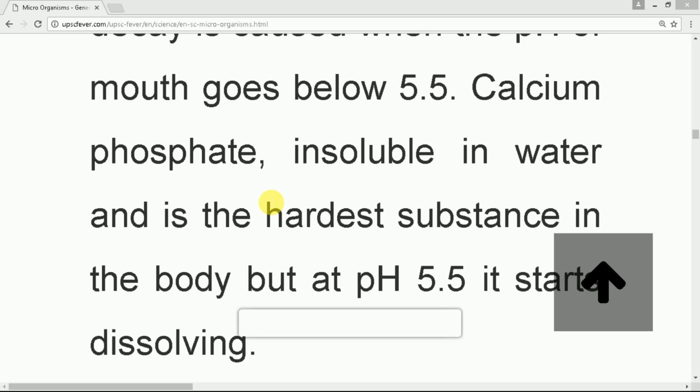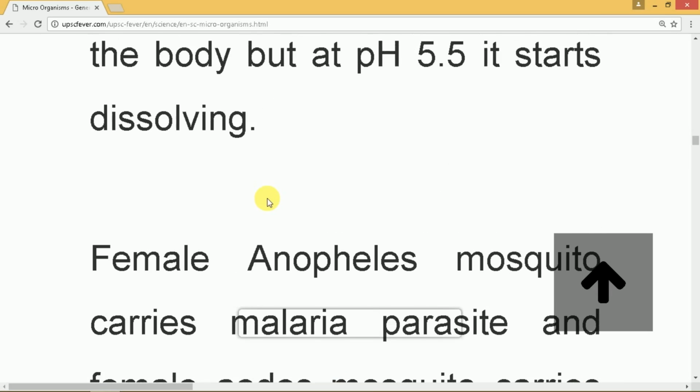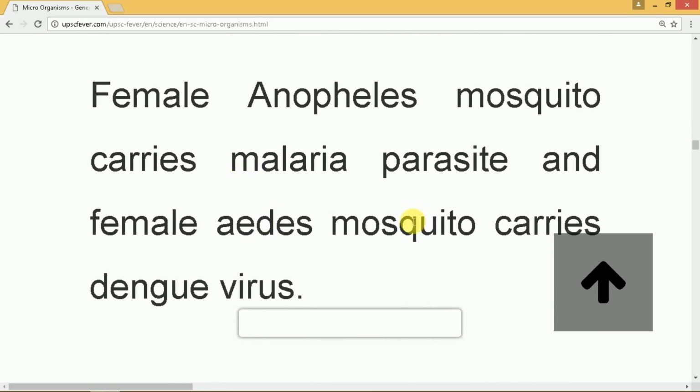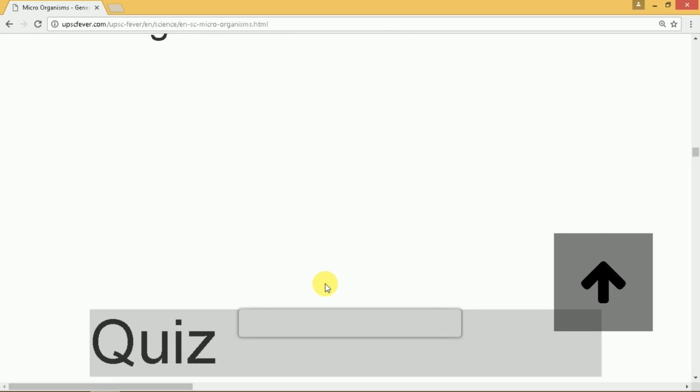So the female Anopheles mosquito is a carrier of malaria parasite, whereas the female Aedes mosquito carries another deadly disease known as dengue, and it is a viral disease. So malaria is caused by protozoa, whereas dengue is caused by a virus.